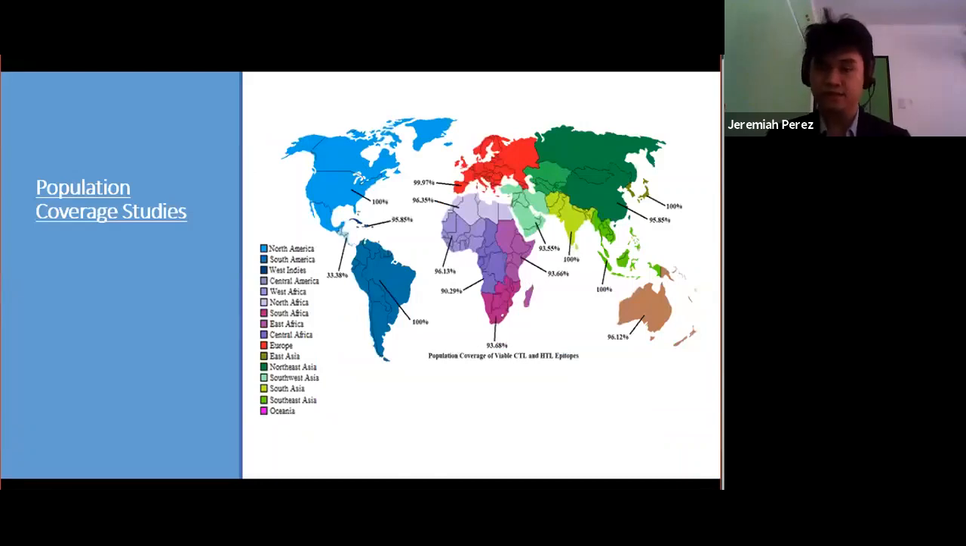Next is my results for the population coverage studies, which was done to determine the possible coverage of the vaccine relative to dominant HLA alleles per region of the world. A mean global coverage of 92.8% was established, with Central America having the lowest population coverage at 33.4%. So the reason for this disparity was attributed to HLA allele polymorphism, since polymorphic genes are known to prevent certain MHC class 1 and class 2 alleles from responding normally.